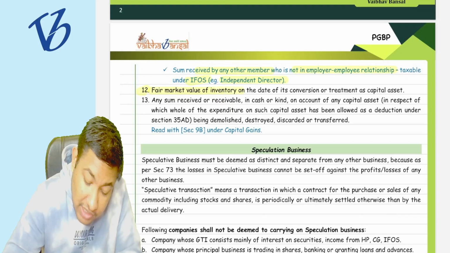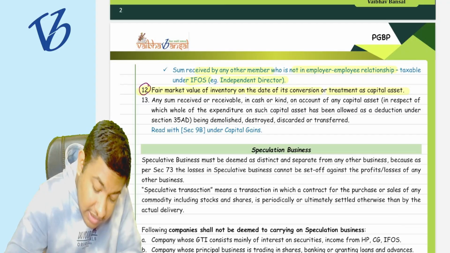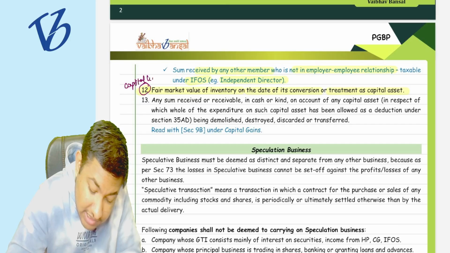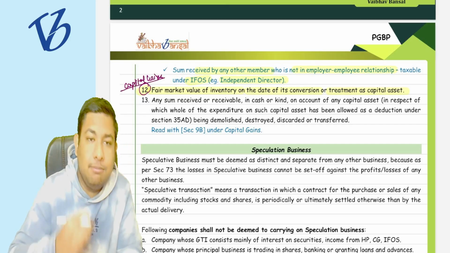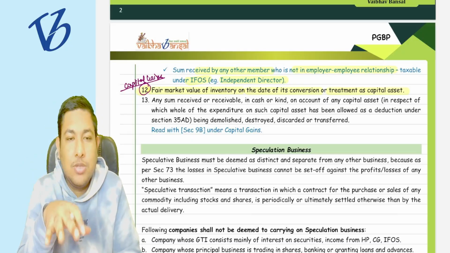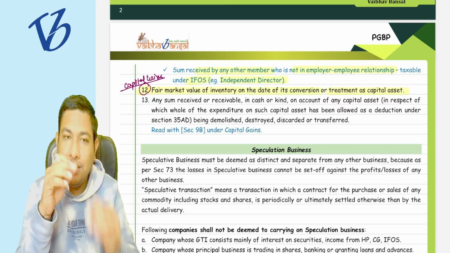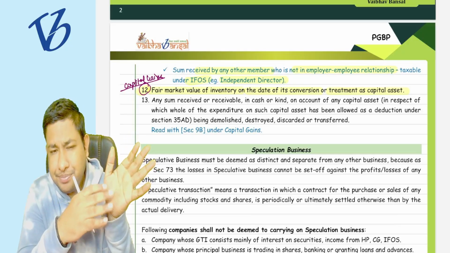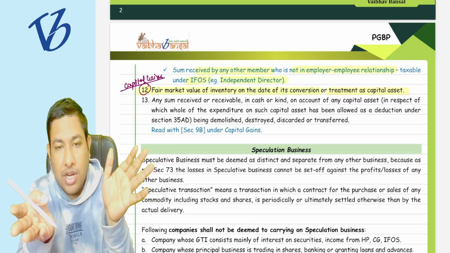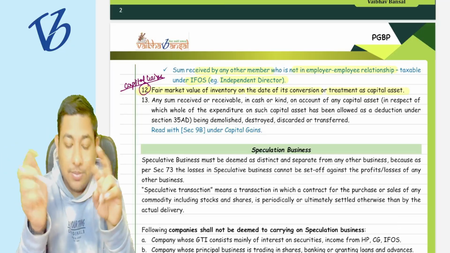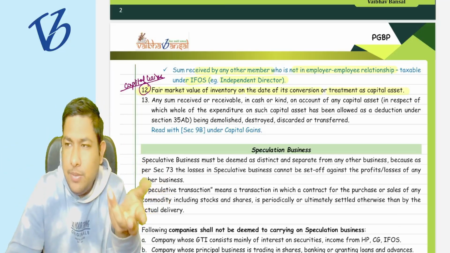Point number 12: fair market value of the inventory on the date of conversion, or treatment as capital gain. This is a capital asset, and it is going to be understood in the capital gains chapter. In the capital gains chapter, I will make you understand one concept, and after that you will appreciate why point number 12 came here. In one case, we will see that when an asset is transferred into stock in trade, what is going to be the taxability? There are two kinds of taxability. Let me tell you in brief.